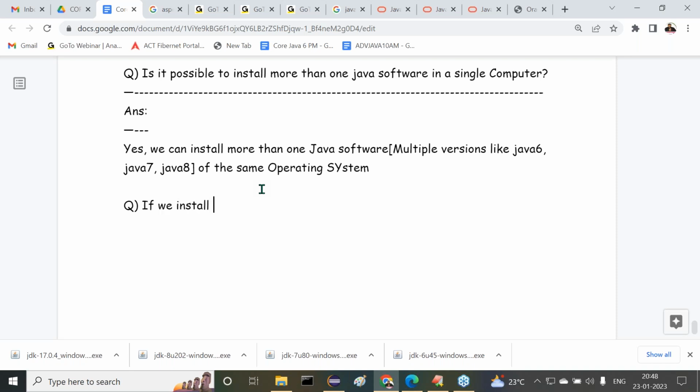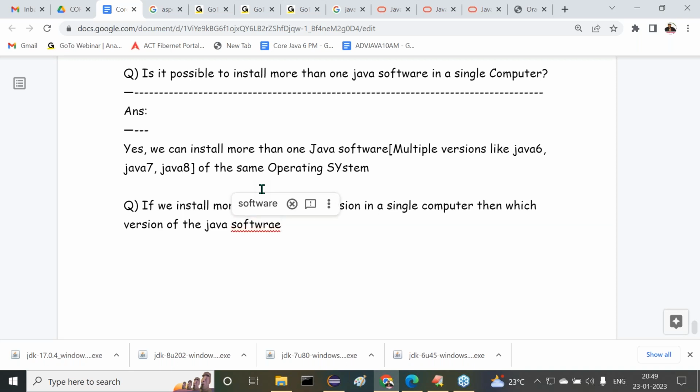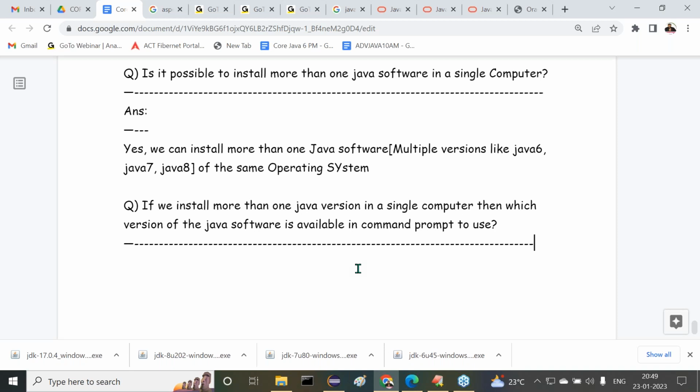If we install more than one Java version in a single computer, then which version of the Java software is available in command prompt to use? I think you understood my question now.